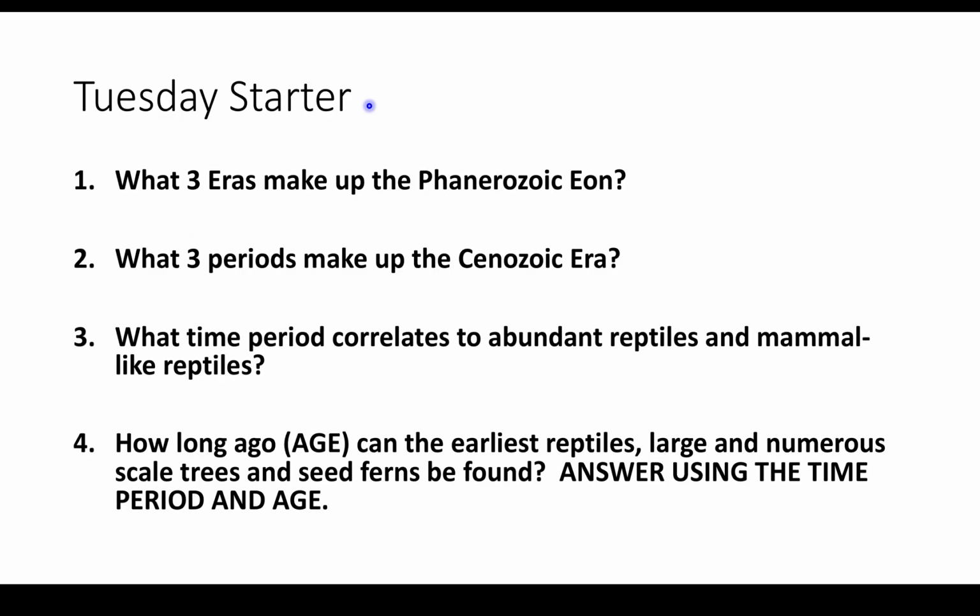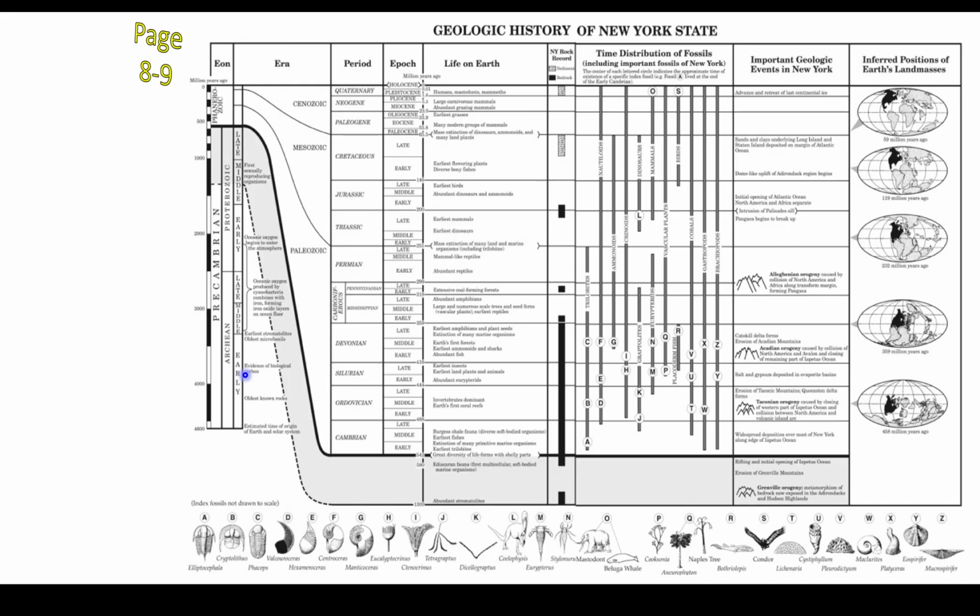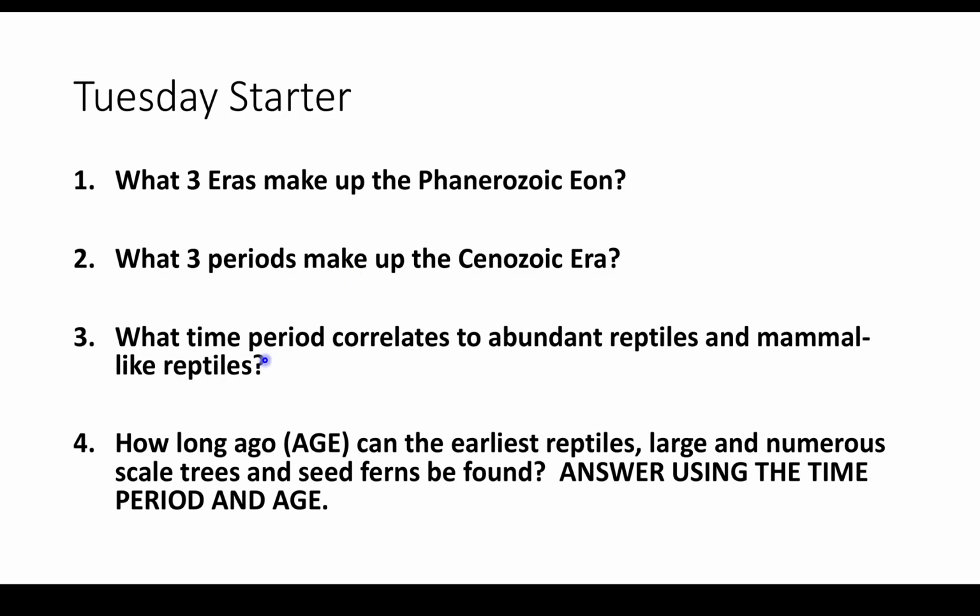And if we look back here, it's asking what period correlates to abundant reptiles and mammal-like reptiles. So we have to find anything with life on Earth is here, and it might take you a minute. I'll be honest, I had to stop this and find it because I couldn't find it off the top of my head. So be careful. Mammal-like reptiles, abundant reptiles. Here we are. So the time period for that would be the Permian time period. So we're just going to find it, follow it over to the time period because that's what the question asks. So 3 would be the Permian time period.